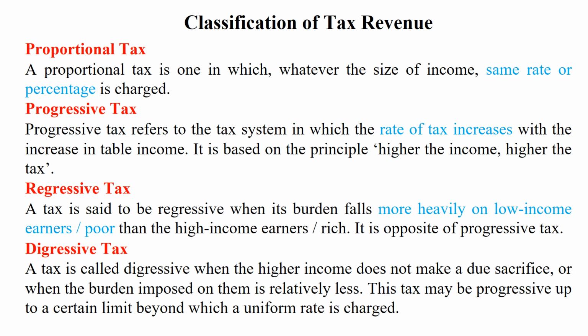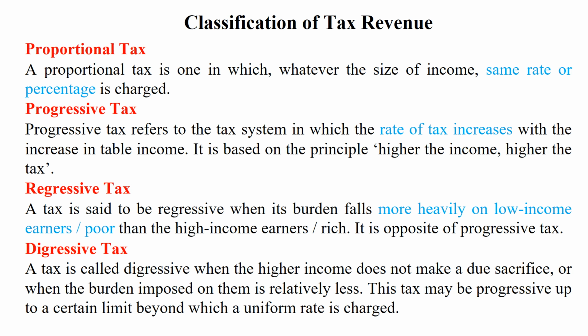If we have 1 lakh income, let's suppose we said that proportional tax is 5%, it will be imposed on 1 lakh income, 1 million income or 1 billion income. So proportional tax is one in which whatever the size of income, the same rate or percentage is charged.